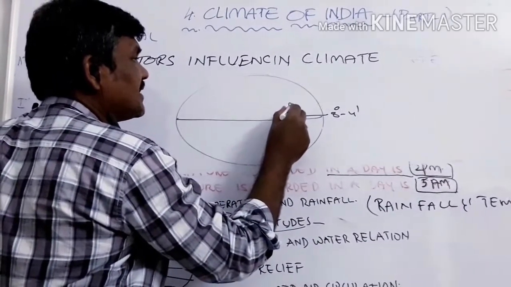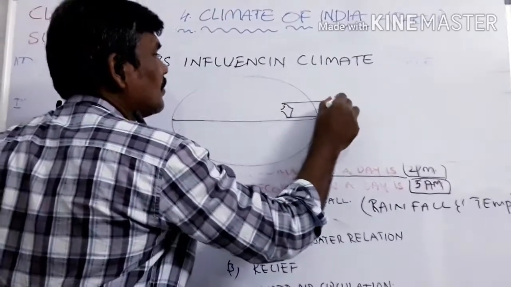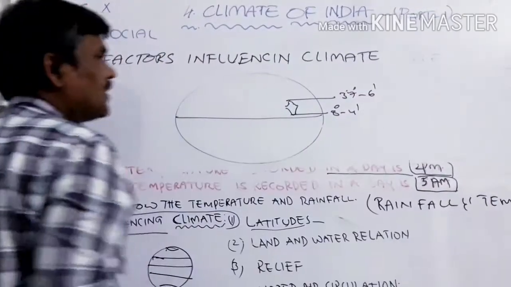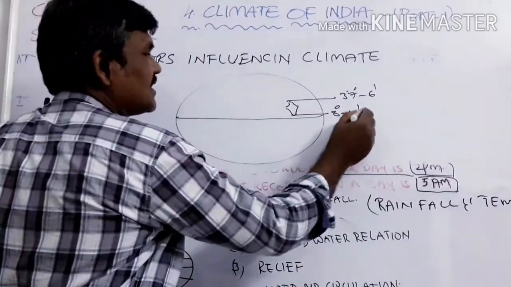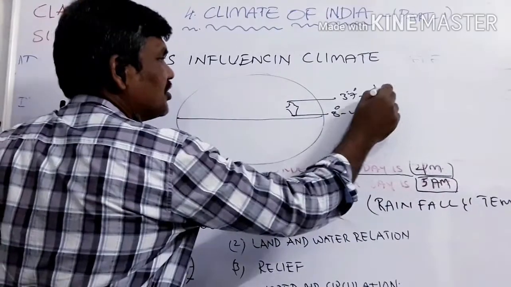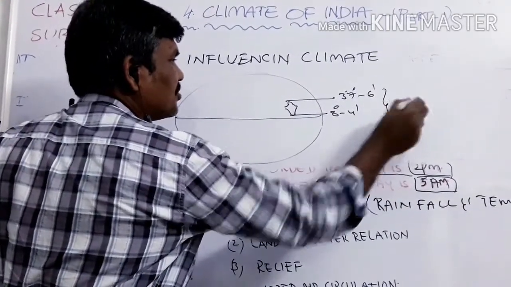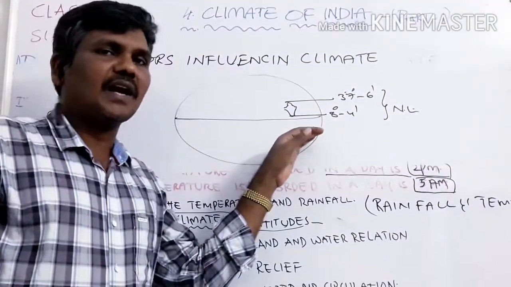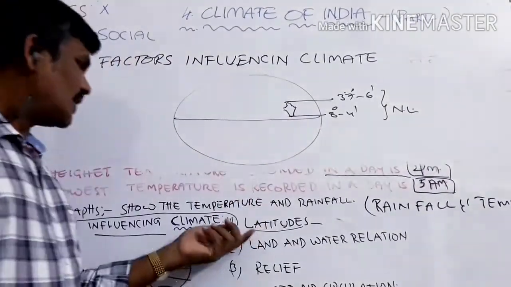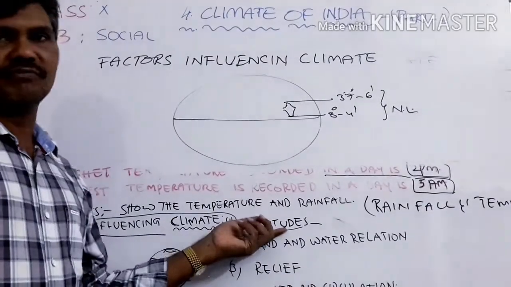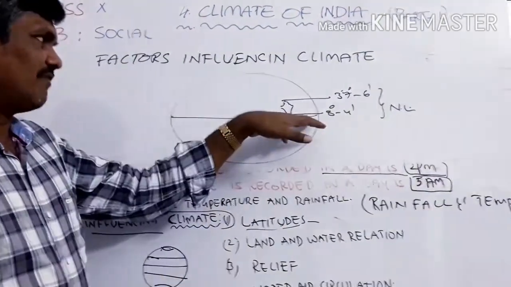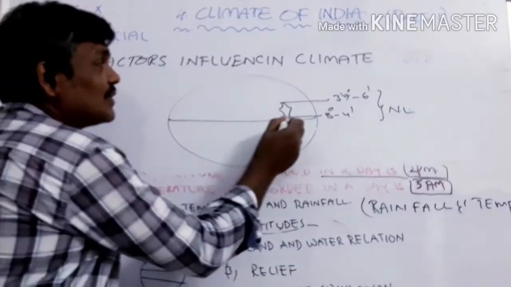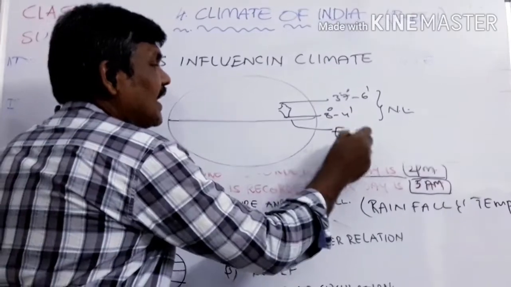Next, see where India is located now. 37 degrees 6 minutes. These are northern latitudes. India is existing in the northern hemisphere, as you know. So what are the latitudinal effect factors? See, 8 degrees 4 minutes is very close to the equator, right? Equator.